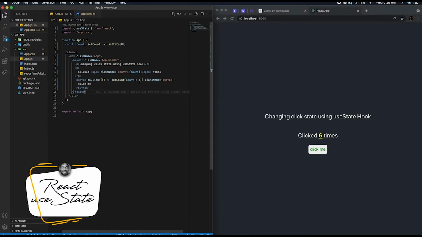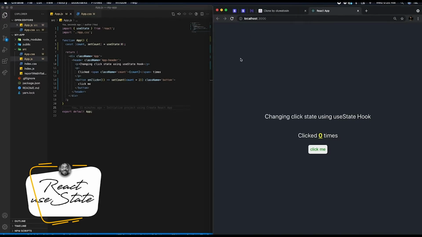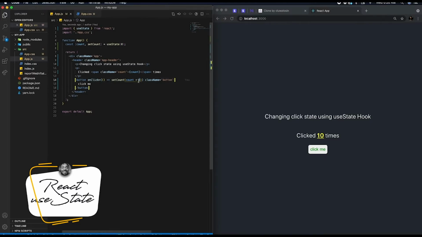And if I want to say, okay, increase my count by 2, and I refresh my page, and I click, 2, 4, 6, 8, 10. You see how it keeps going? So I can just do the mathematical function here, or I can even say increase my count by not just a number, but by a random number.